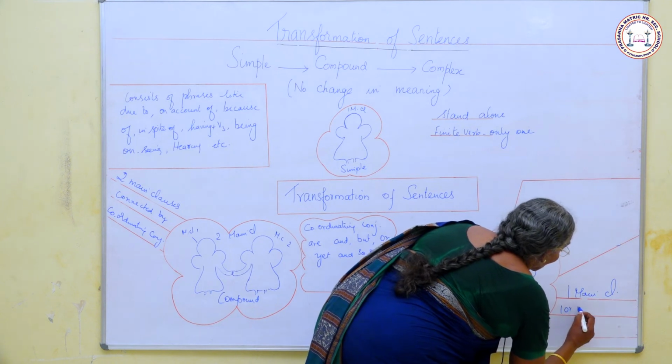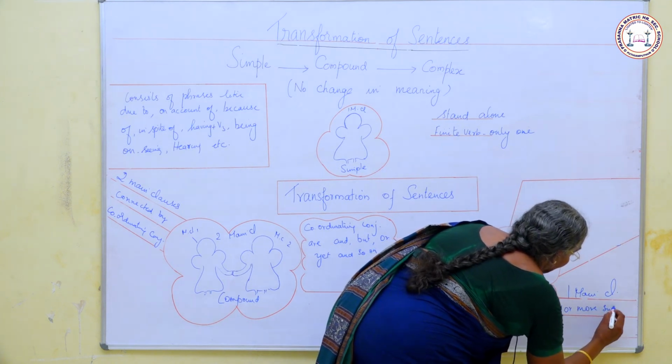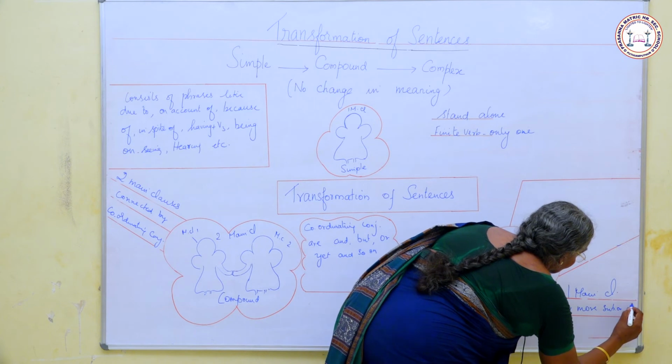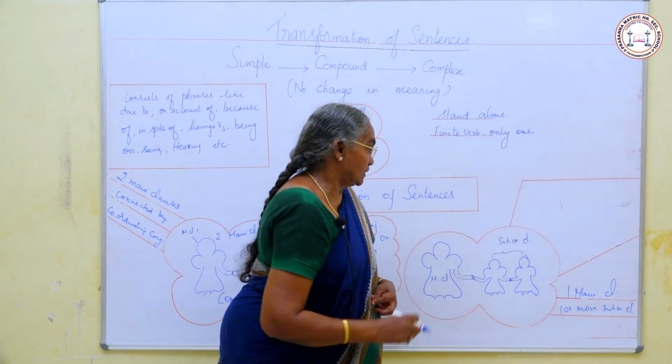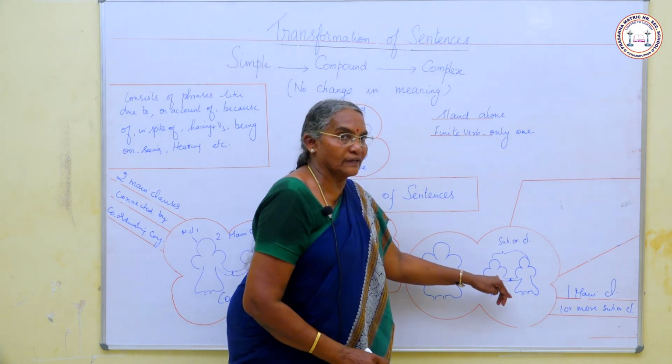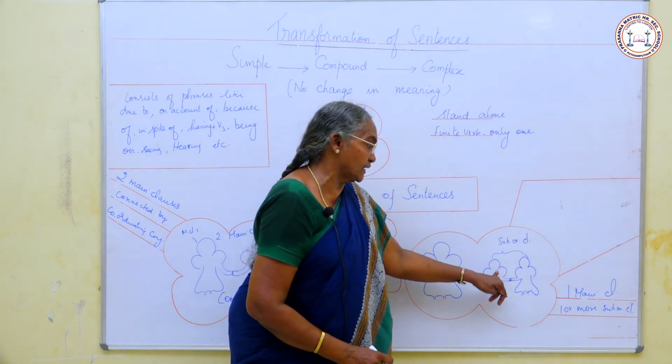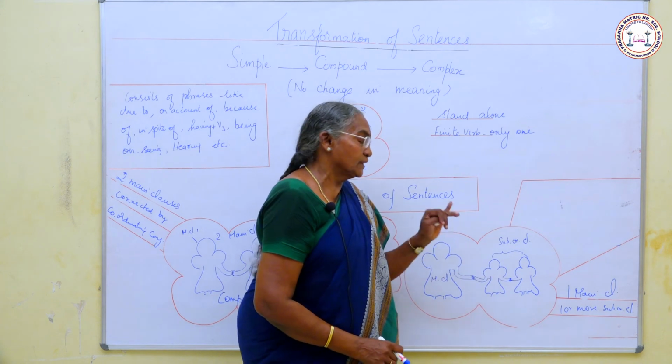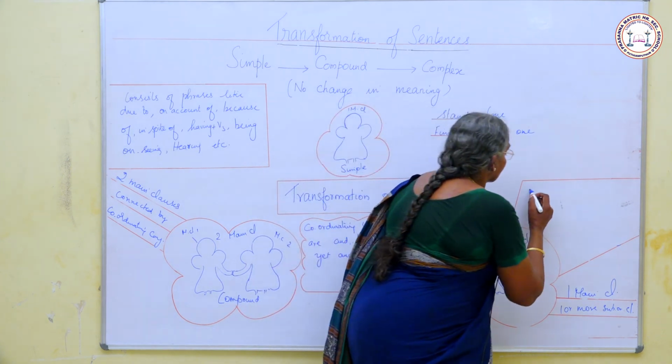So what is a subordinating conjunction? When a main clause and subordinate clause are connected by a word, that is called a subordinating conjunction.